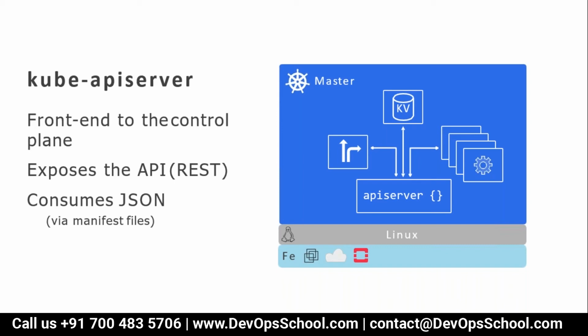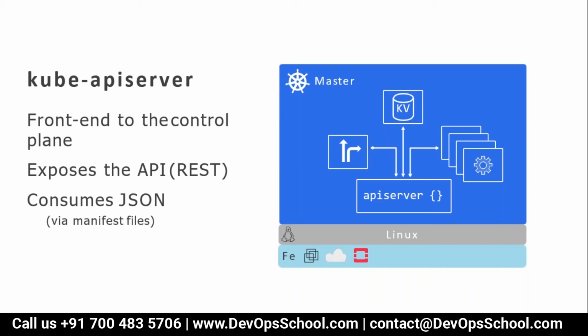The API server is itself hosting multiple APIs. That means whatever capability Kubernetes has is here in the form of APIs. The API server represents multiple API endpoints.